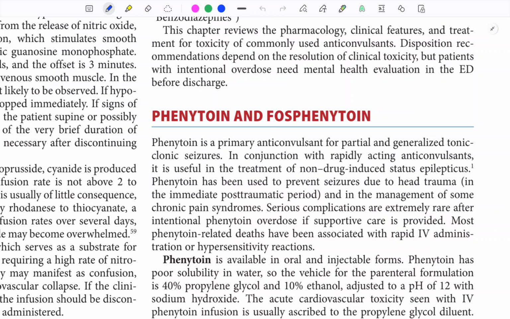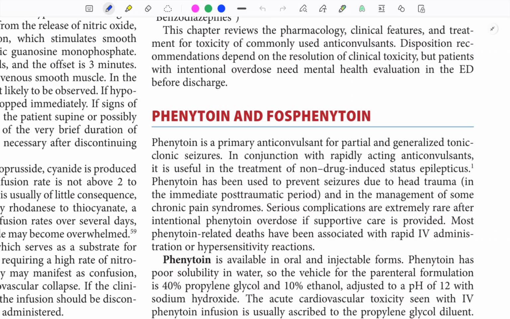So we don't need a preservative like propylene glycol. The buffered pH is 8.8 only, similar to physiological pH. It's non-irritating to the tissue and can be given via IM injection. So if you want to give soda bicarb to a patient with seizure who is having acidosis, you can use fosphenytoin.